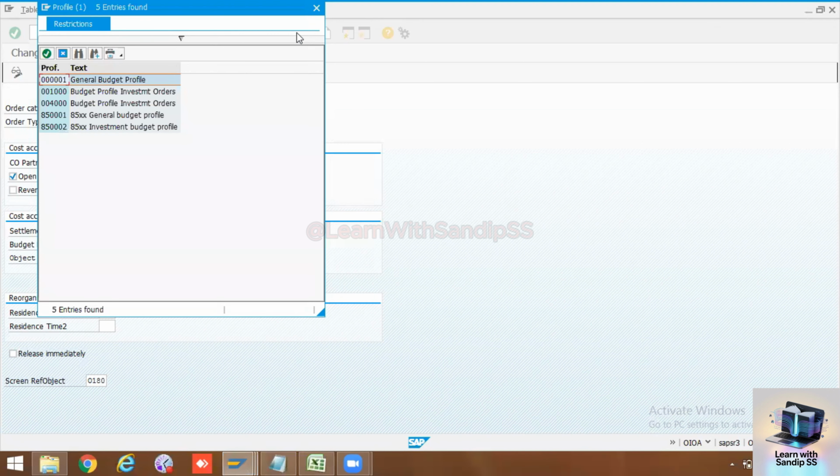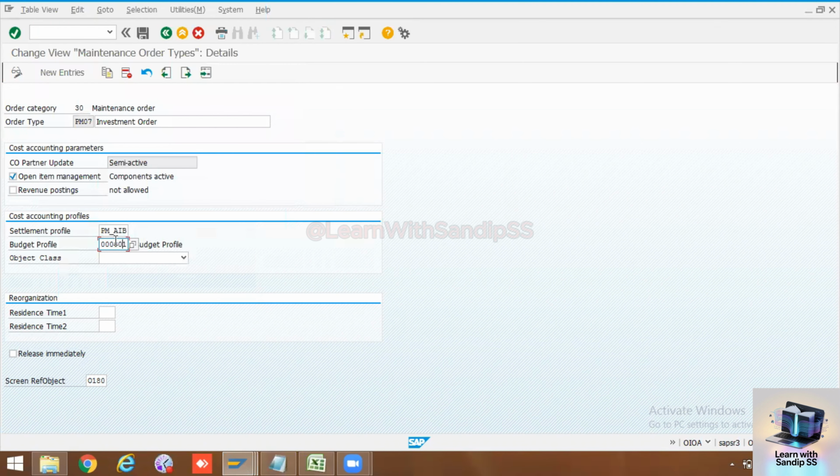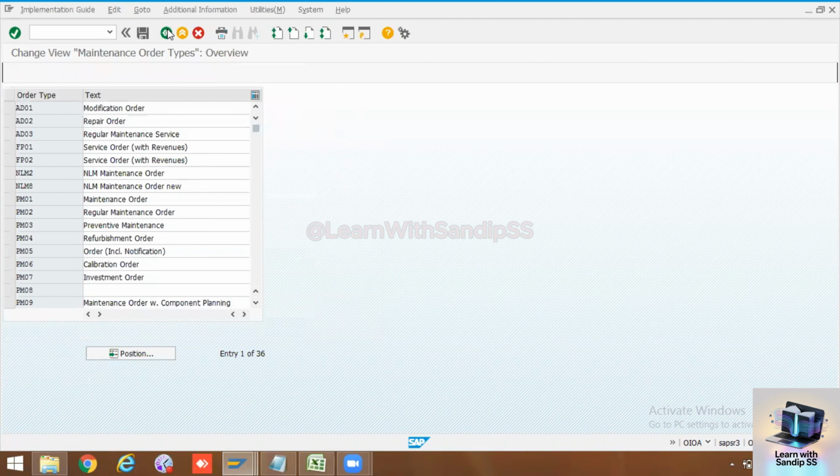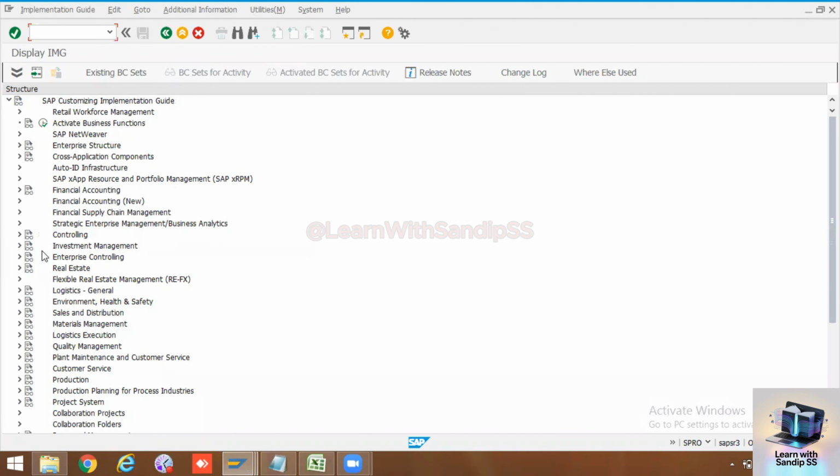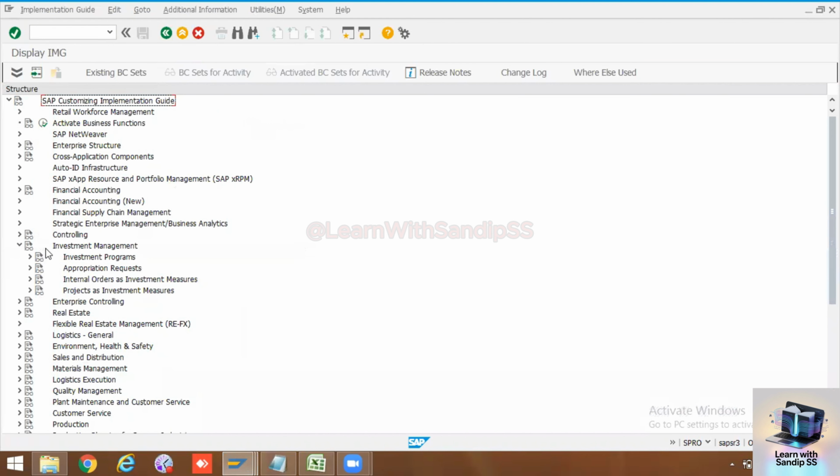How will you see where the data of the budget profile is updated? It is updated in investment management. So let me show you that also. In SPRO, there is Investment Management, then Internal Orders as Investment Measure.